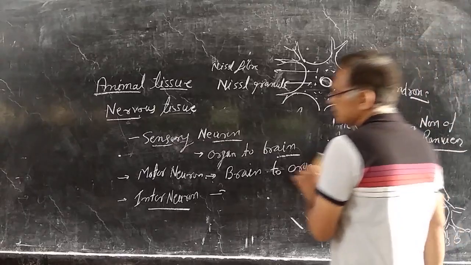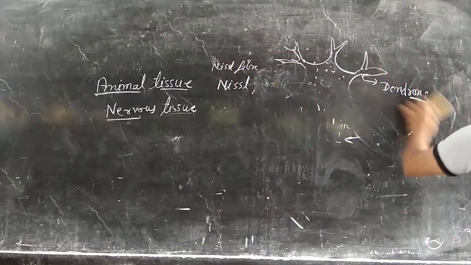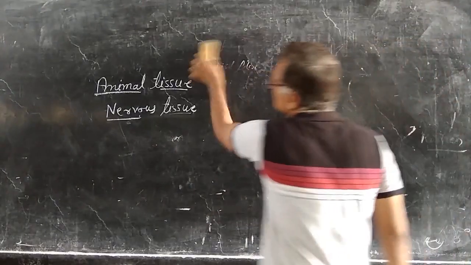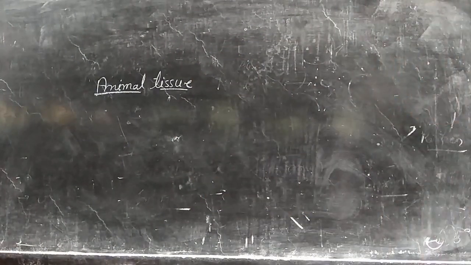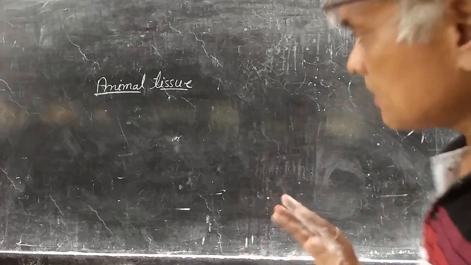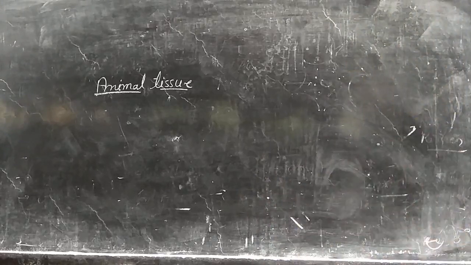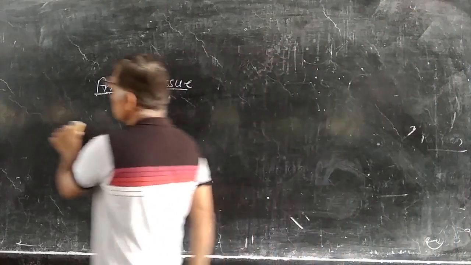It is the nervous tissue that helps in transferring messages from distal organ to brain, and from brain to distal organ. It transfers the message or signals, the nerve impulse, from the distal organ to the brain, and the brain interprets that message and sends the signal or information to the particular organs. This is the main function. The nervous tissue is now complete.